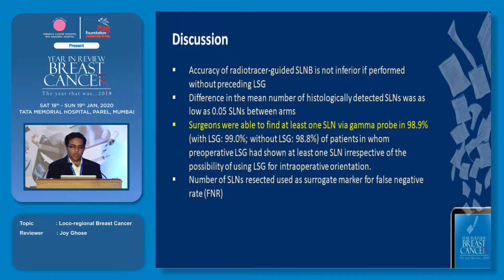The surgeons were all able to find at least one sentinel lymph node via the gamma probe in almost 99% of patients. This is an excellent value which is achievable only with experienced surgeons actually, but this study did manage to get this number. They used the number of sentinel lymph nodes resected as a surrogate to the false negative rate, which we will discuss when we come to sentinel lymph node biopsies, because at the moment doing an axillary lymph node clearance when the sentinel lymph node biopsy is not done, or there is some controversial finding, is not at all acceptable. Sentinel lymph node biopsy being negative, nobody proceeds to a clearance.